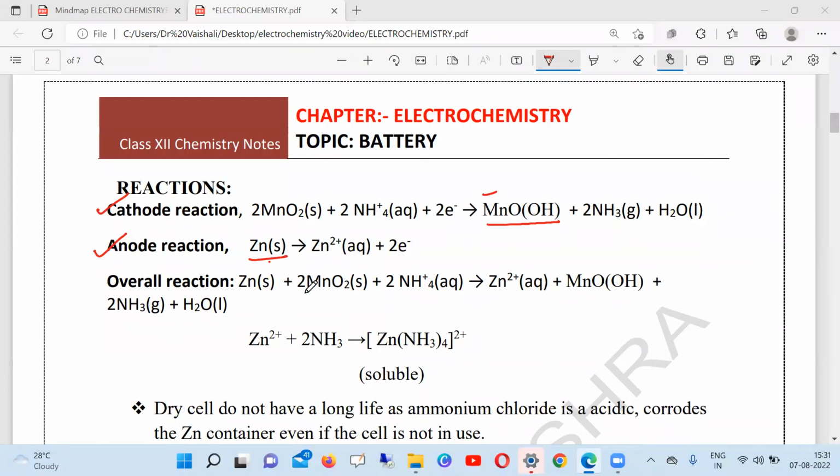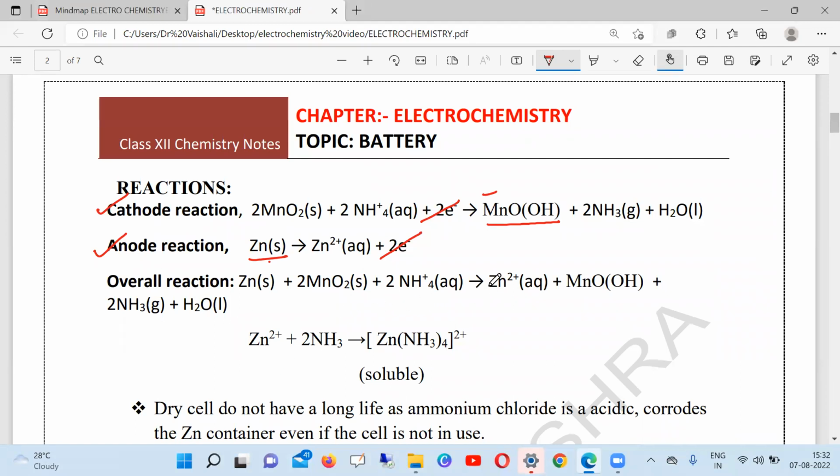Then you write the overall reaction: zinc plus 2MnO2 plus 2NH4+, and the electrons will be cancelled out, these two electrons. And on the product side, Zn2+, MnOOH, ammonia plus water. So these are the cell reactions. In cell reactions, you have to write the anode, cathode, and overall reaction.